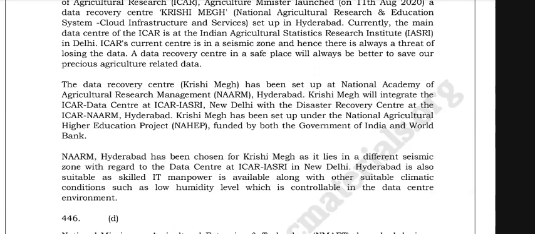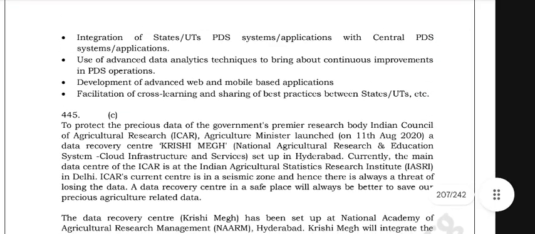New Delhi, Hyderabad is also suitable as skilled IT manpower is available along with other suitable climatic conditions such as a low humidity level, which is controllable in the data center environment. Okay. And next we have to protect the precious data.